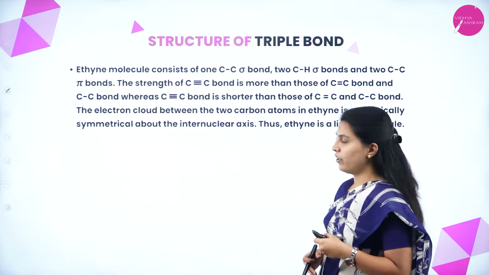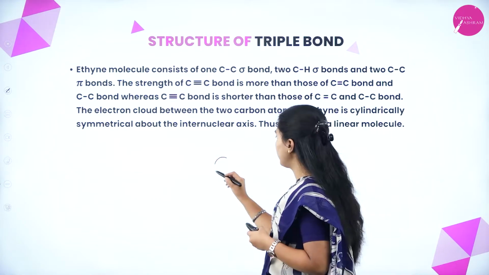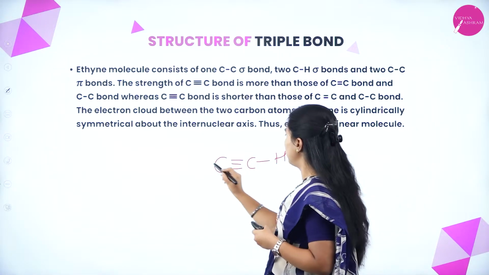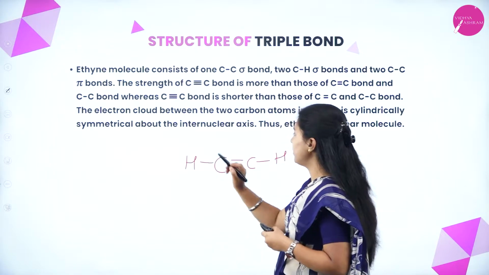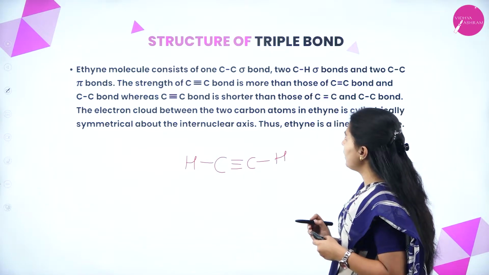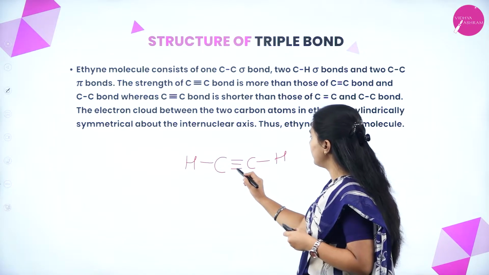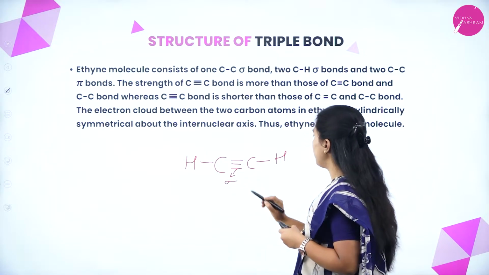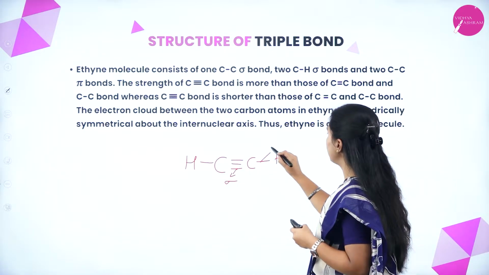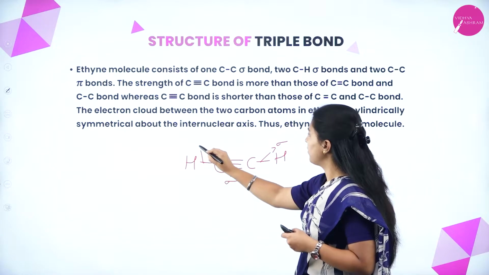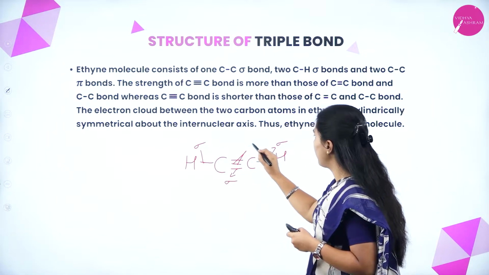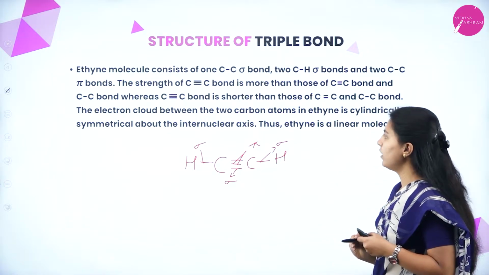Next, structure of triple bond. How can you consider the structure of the triple bond? This is alkyne. The ethyne molecule consists of one carbon-carbon sigma bond, this one will be sigma bond, and 2 carbon-hydrogen sigma bonds, this is also sigma bond, and 2 carbon-carbon pi bonds. These two are pi bonds.